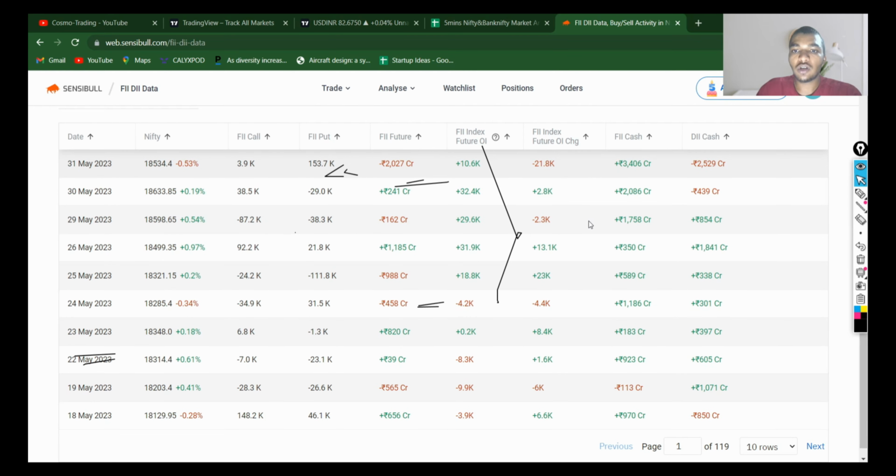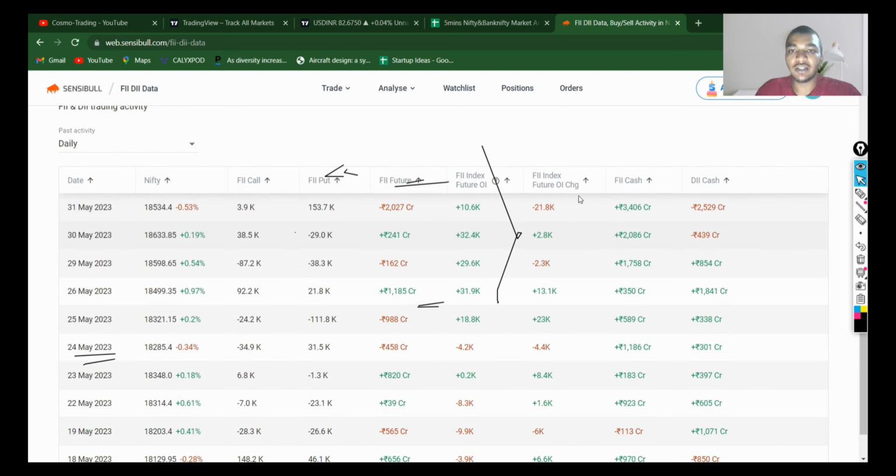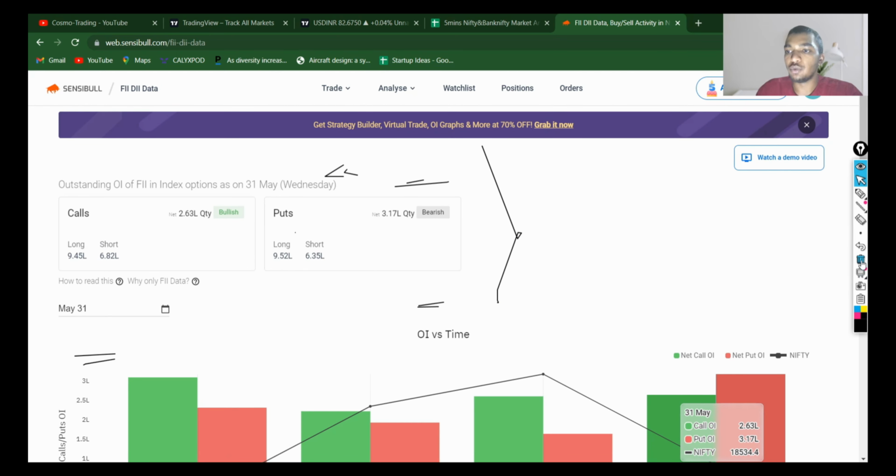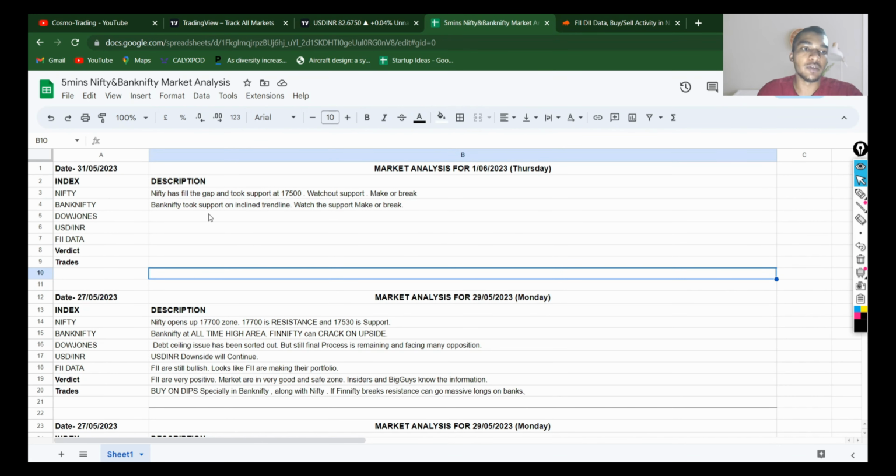If we take a look at the change in OI, then it is pretty much on the bad side, but still, if short covering comes, it may be huge because of the news that has come in the market.